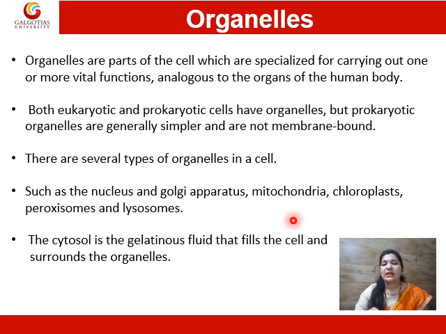These functions are performed by specific parts of the cell known as organelles, such as the nucleus, Golgi apparatus, mitochondria, cytoplasm, peroxisome and lysosome. These are all the organelles of a cell.